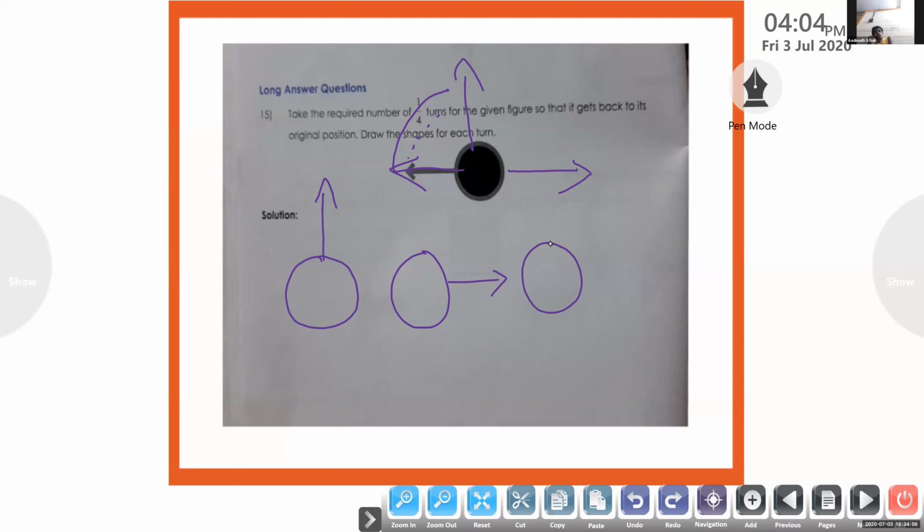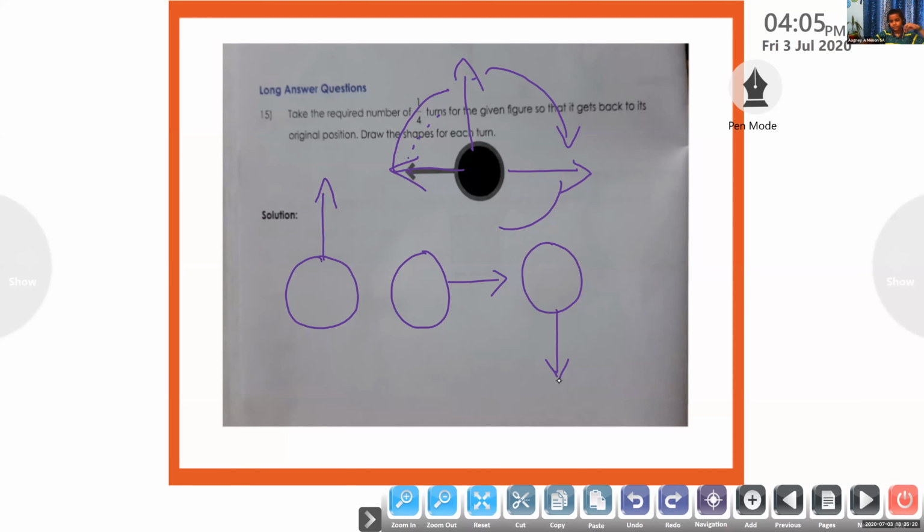Now this arrow, from here we are doing the rotation clockwise, and now it's pointing downwards. Okay. Have you drawn these 3 figures? No, ma'am. Draw it now. Right now. Yes, ma'am.